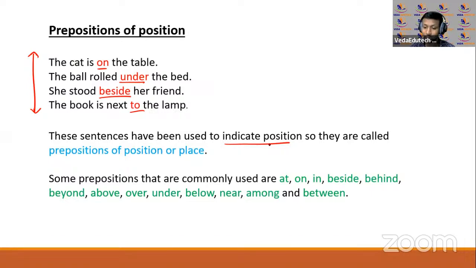There are some words here that we'll have to discuss. Some confusing words also will be there. We will discuss that after this. But right now, you just need to see a few of the common words. Beside, बाजू में, side of me. Behind, मेरे पीछे, right. Beyond, मेरे आगे या बहुत दूर. Above, मेरे ऊपर. Over, मेरे ऊपर से, ठीक है. Under me, ठीक है, मेरे chair के नीचे, you can say under my chair. Below also is something, below it will come completely under. Near, nearby में, मेरे आस पास.